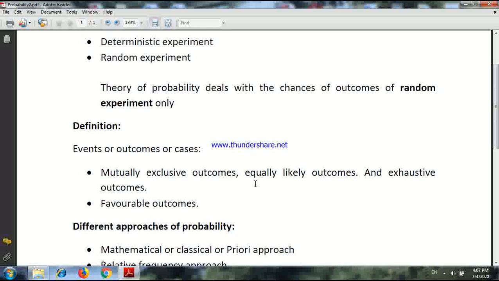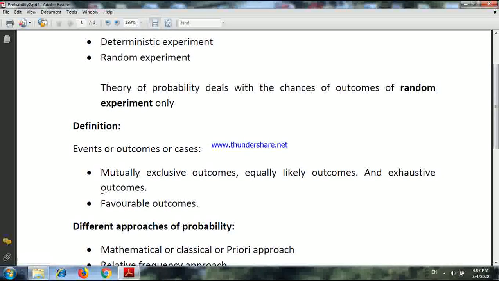Take the same example, throwing of a dice or tossing of a coin. In throwing of a dice, all these 6 outcomes are equally likely to occur. That means they are equally probable. So they are termed as equally likely outcomes.